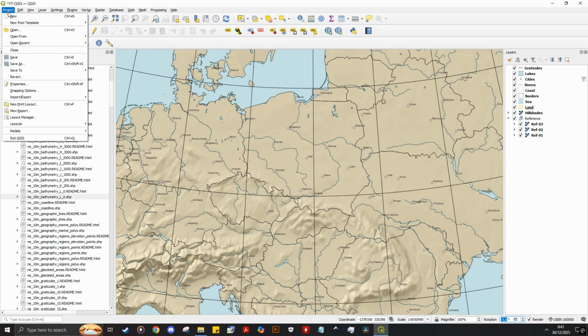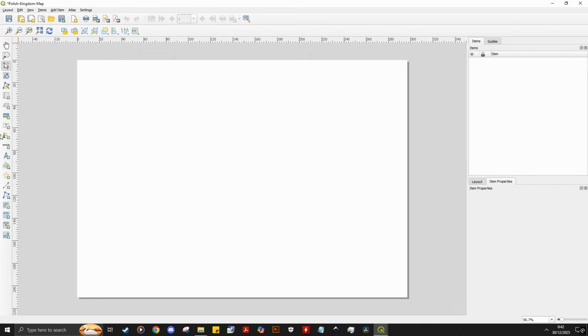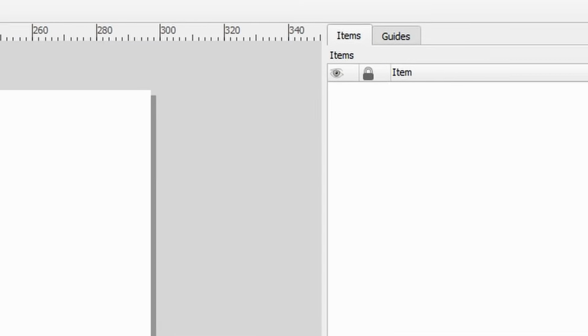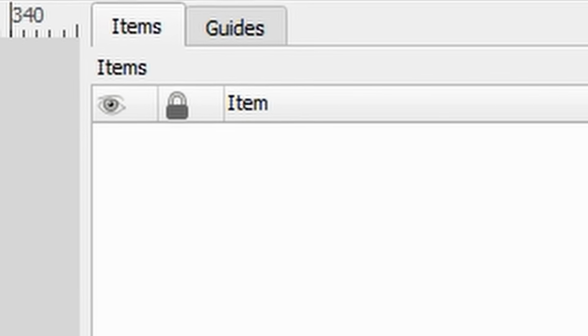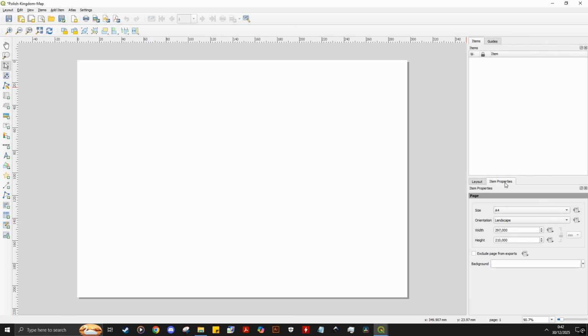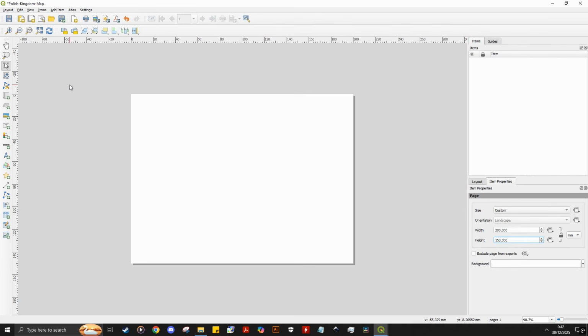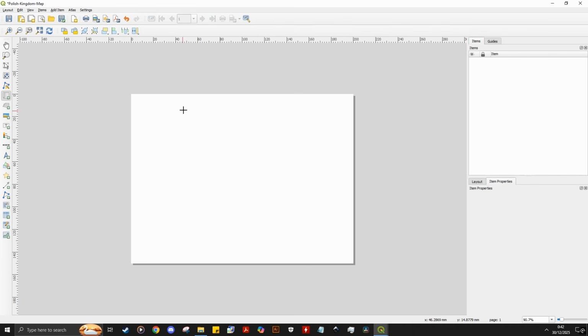To do that, head to the Projects menu and select New Print Layout. From here, you're given the opportunity to design how the print should look. It even has its own layer feature, so the function is rather familiar. The first thing I'm doing here is modifying the size of the canvas, which I can do by double-clicking here. Next stop, I'm going to render the project to the canvas with this tool, Add Maps.